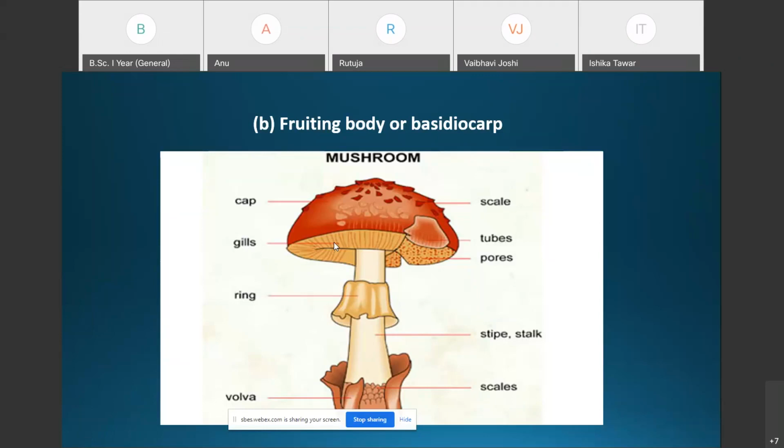Hymenium. The gills are light pink when young, but turn brown or purplish black at maturity. These gills are the fertile part, because they have the fertile layer called the hymenium, and in this hymenium there is a presence of basidiospores.